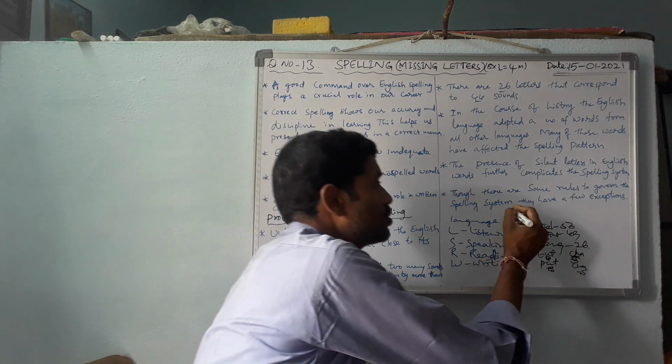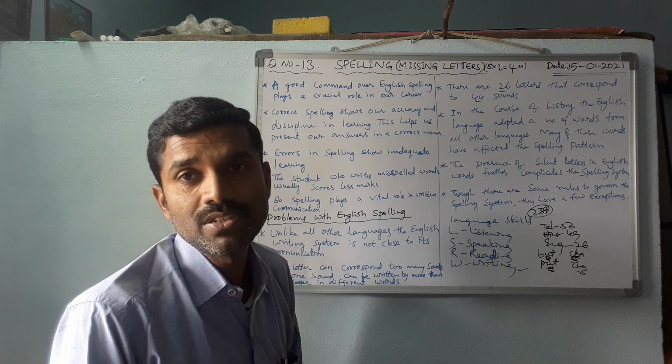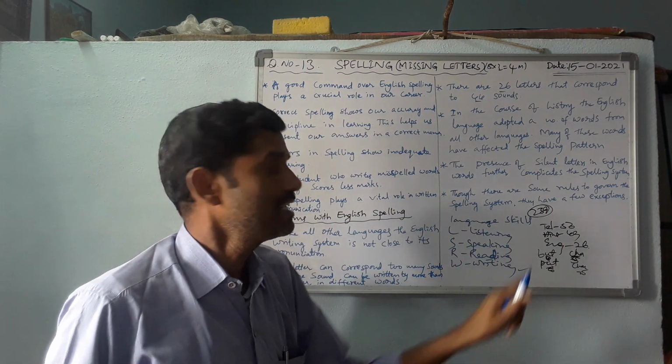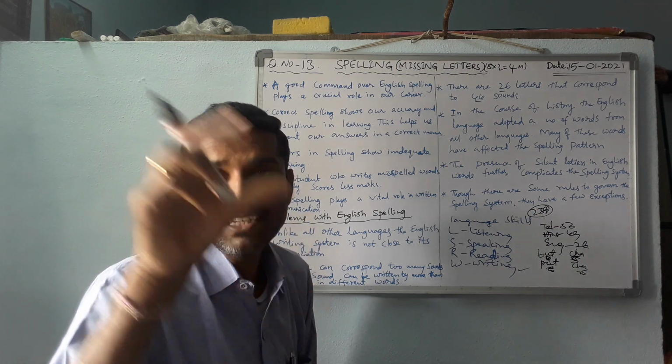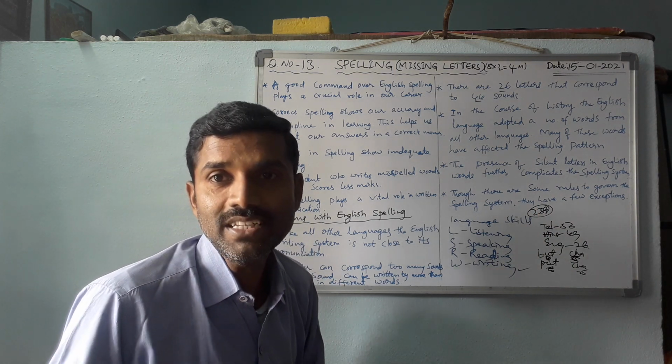On page number 239, we have some spelling rules. First, you should write this introduction on a new page. After that, on page number 239, you write some spelling rules and read ahead. I will explain them in tomorrow's class. Okay, thank you.